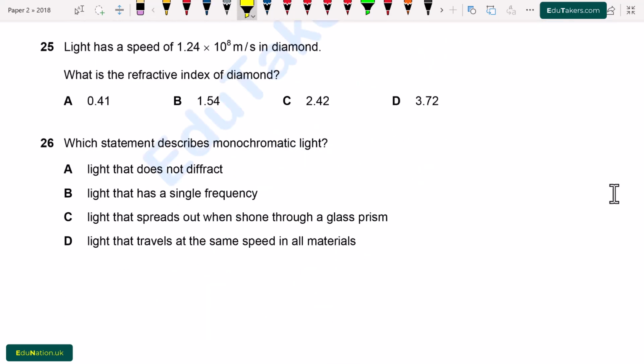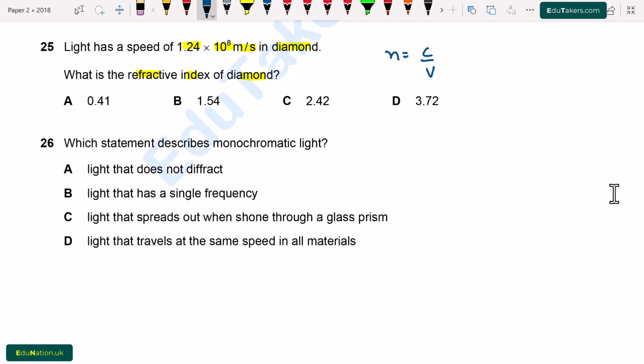Question number 25. Light has a speed of 1.24 × 10^8 meter per second in diamond. What is the refractive index of diamond? Here we have to find out the refractive index. So n will be equal to c over v, where c is the speed in the vacuum while v is the speed in the medium, which here is diamond.